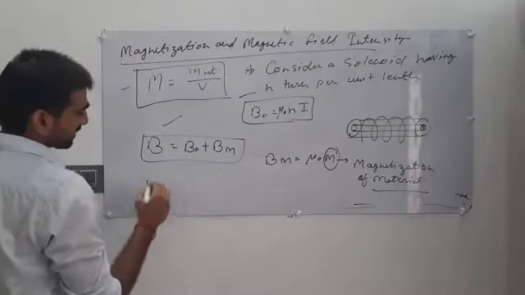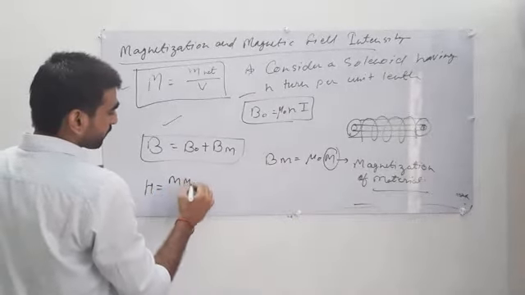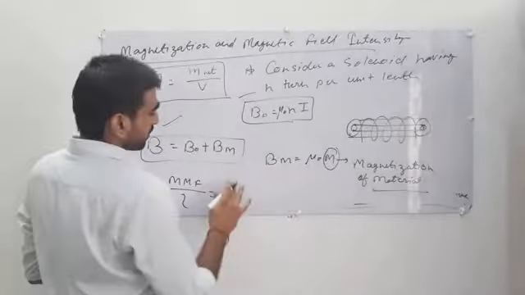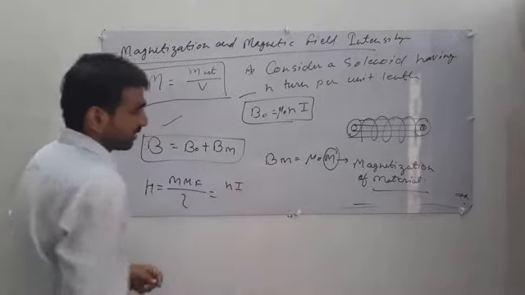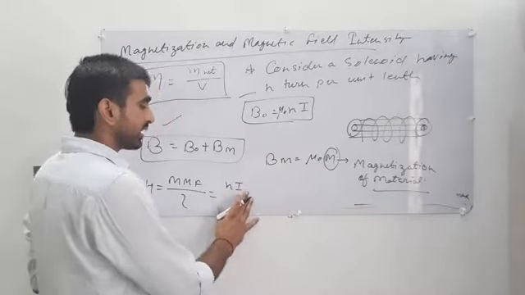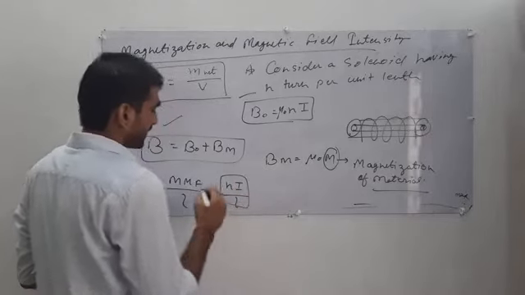Magnetic field intensity is defined as magnetomotive force per unit length. What is the magnetomotive force? The magnetomotive force is N into I, where N is the number of turns and I is the current in that loop, upon the length. This is the magnetic field intensity.